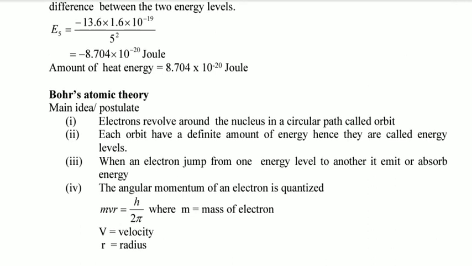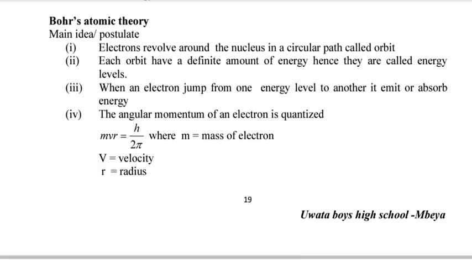About Bohr's atomic theory, we already discussed these, but we are just memorizing them. Here, the electron revolves around the nucleus in particular paths called orbits. Then each orbit has a different amount of energy, hence they are called energy levels. When an electron jumps from one energy level to another, it emits or absorbs energy.